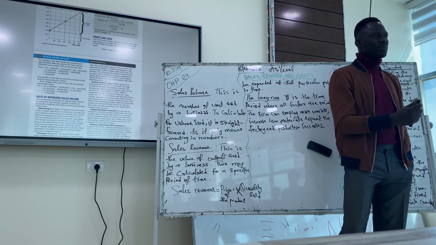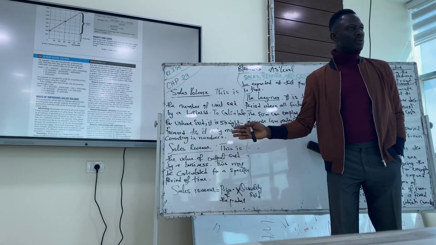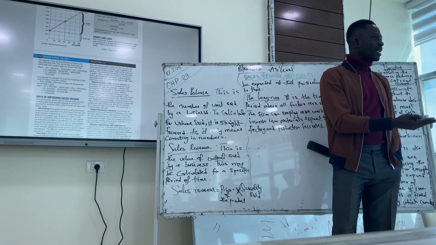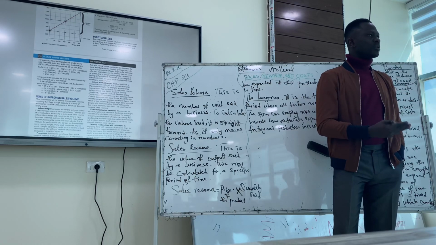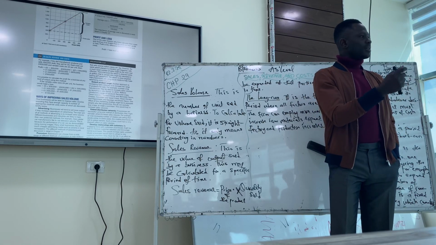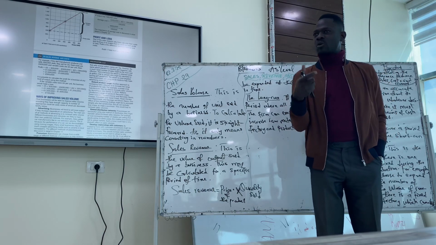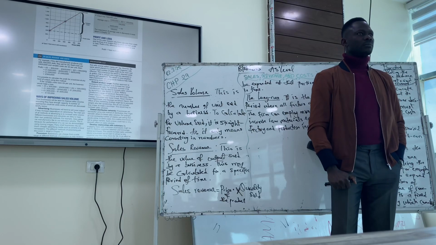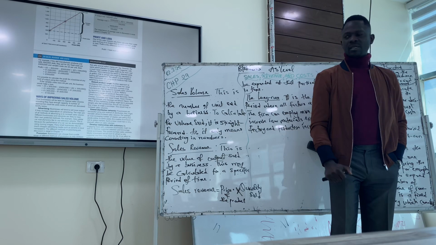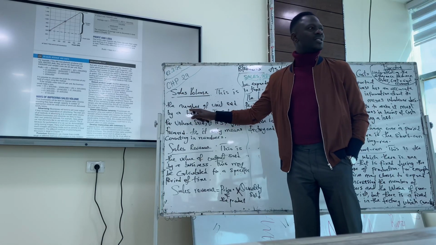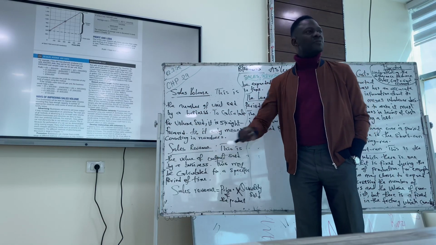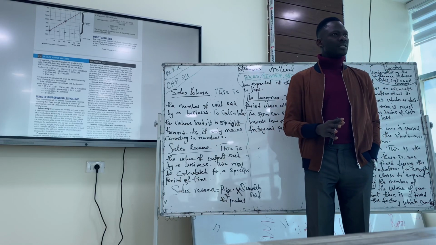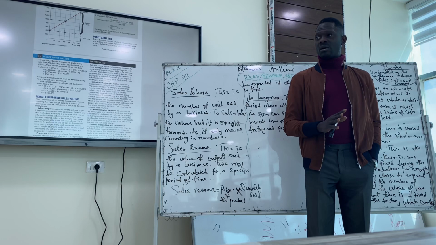Do you understand sales volume here, please? I think that one is straightforward. Just the numbers of what you sold. Then, when you talk about the value of what you sell, that is your sales revenue. So the difference between the volume and the revenue is, the volume talks about the number, the quantity sold. The revenue talks about the value of the quantity sold. Do you get the difference here, please? The sales volume is the quantity sold. The value of the quantity sold is your sales revenue. Do we get the difference now, please?